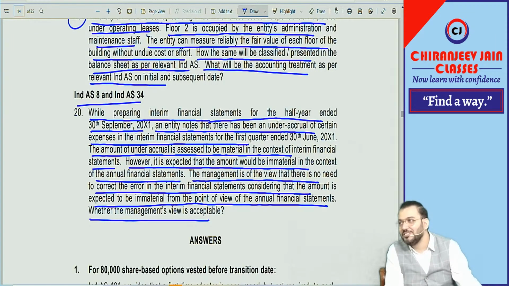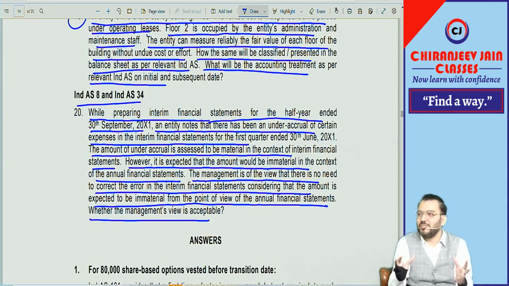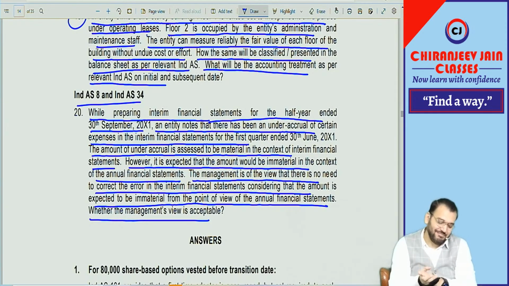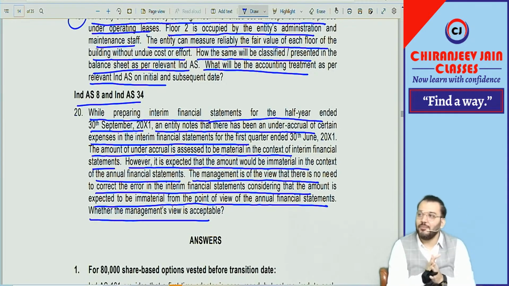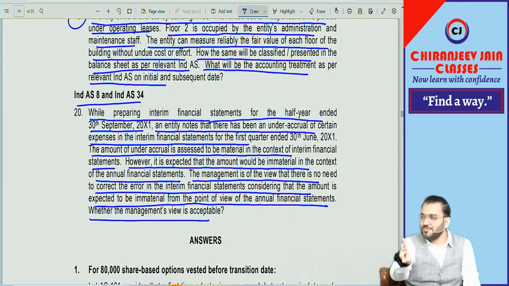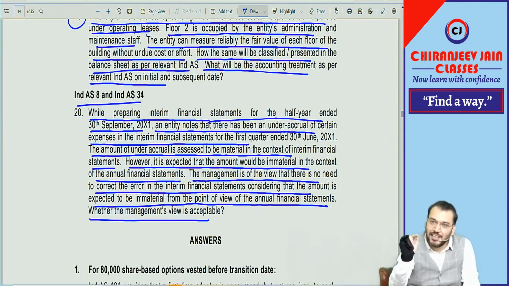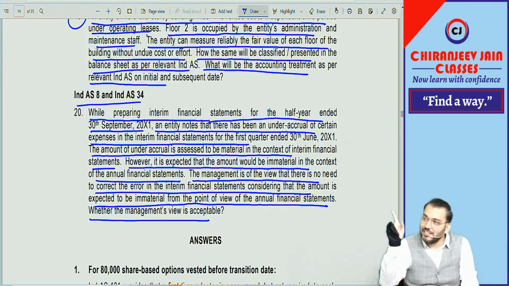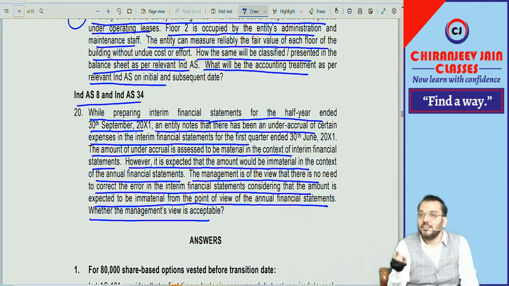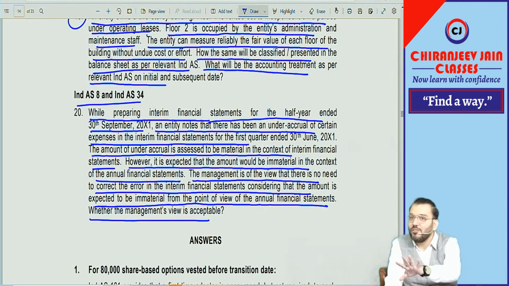Even though we have not discussed it so properly in class, because Ind AS 34. Okay. But all the questions we have done, what do you think? Were the RTP questions easy or complicated? The Ind AS 12 question was good. Apart from the Ind AS 12 question, there was no such question which you can't attempt by your own. Ind AS 12 also you can attempt, but if you revise that chapter properly, that question was also easy. But apart from Ind AS 12, can I say all questions were easy only?